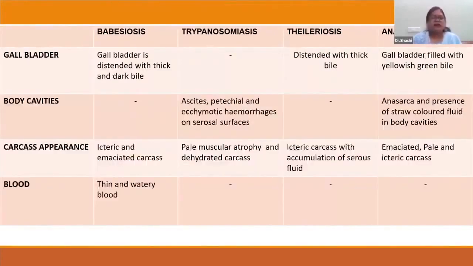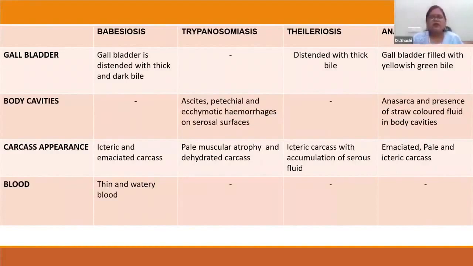In case of gallbladder, in case of babesiosis, the gallbladder is distended with thick and dark bile. But in case of trypanosomiasis, we will not find any lesion in the gallbladder. In case of theileriosis, it will be distended with thick bile. But in case of anaplasmosis, there will be yellowish green bile present in the gallbladder.